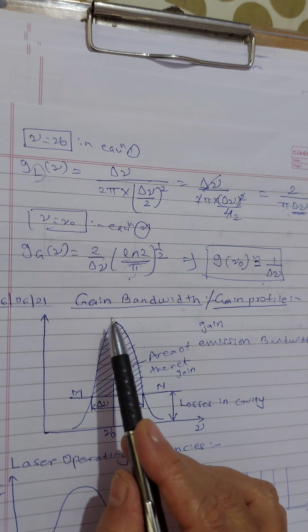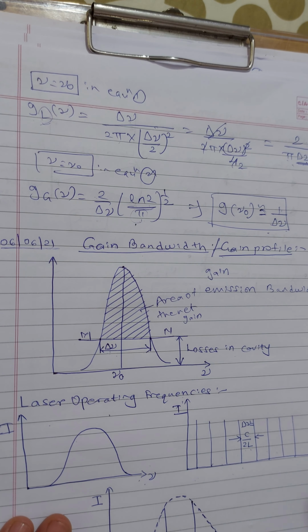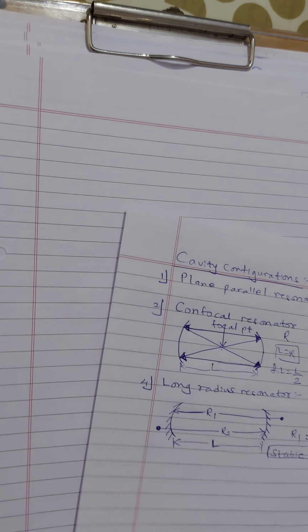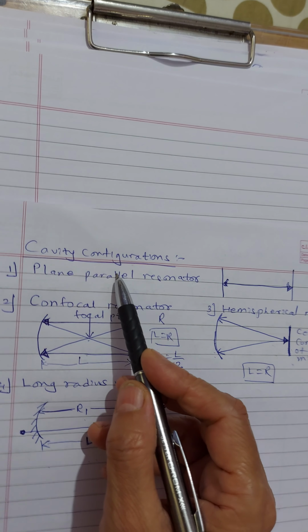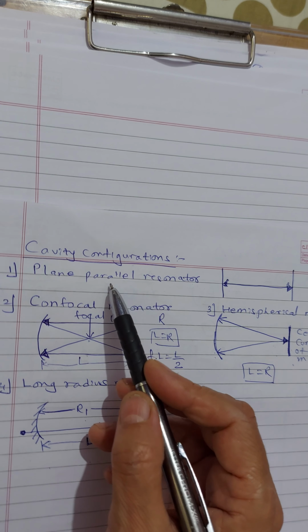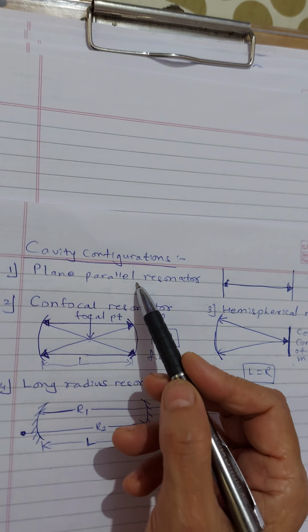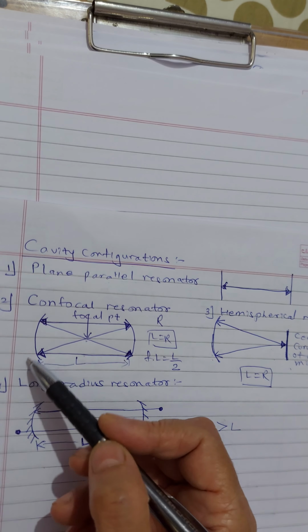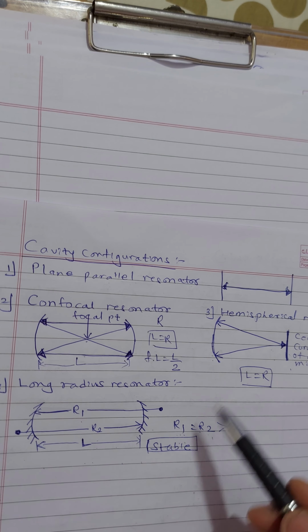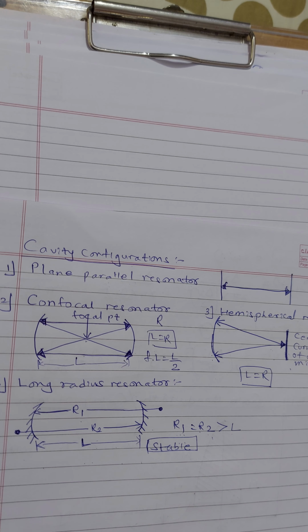One is the definition of gain bandwidth or gain profile. Second is the laser operating frequencies, delta nu is c by 2L, and the third is the cavity configuration. That's the reason we have seen how to adjust the mirrors in the optical cavity. They can't necessarily be flat, but they can be plane; curved mirrors also we have used over here. Concave mirrors also can be used. So this is all as far as the first test is concerned.